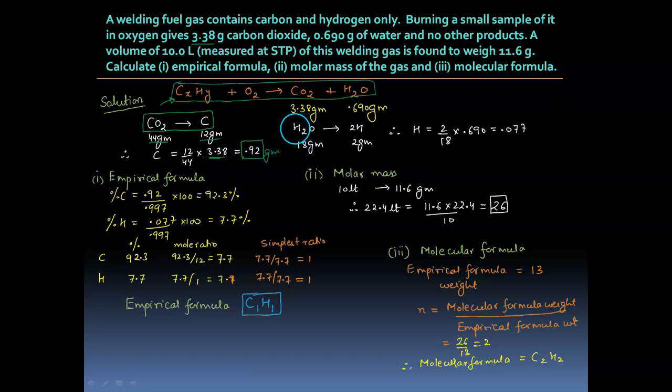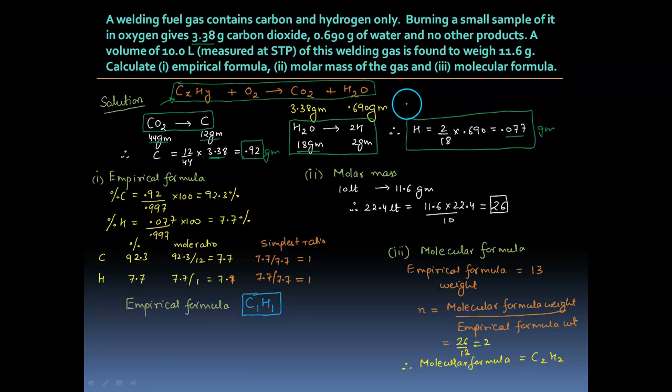Now similarly, the water is coming from the hydrogen of the hydrocarbon. 18 grams of water, which is the molecular weight of water, contains 2 grams of hydrogen. Therefore, how much hydrogen will be there in 0.690 gram of water which is formed? By simple unitary method, it is 2 by 18 into 0.690, which is 0.077 gram.